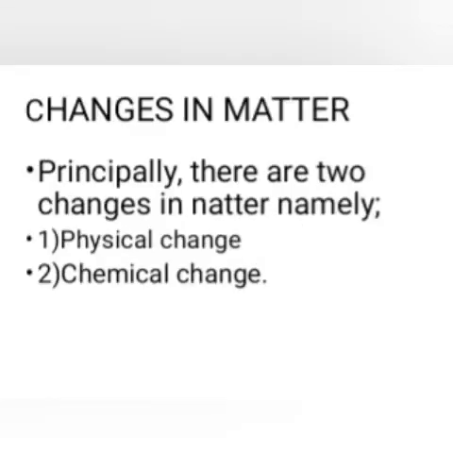Principally, we have two changes that occur in matter, namely physical change and the second one, chemical change. Sometimes these two changes can equally occur simultaneously, like in a candle. When a candle is burning, both of them are equally taking place. We're going to look at them one after the other now, starting with physical change.